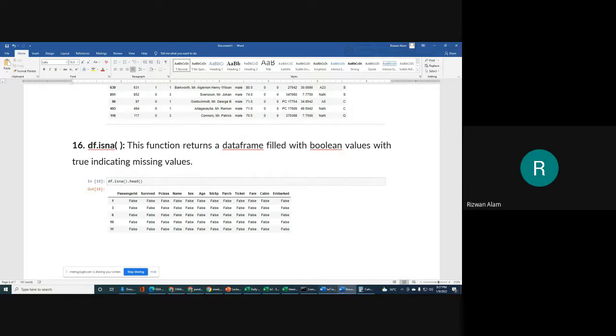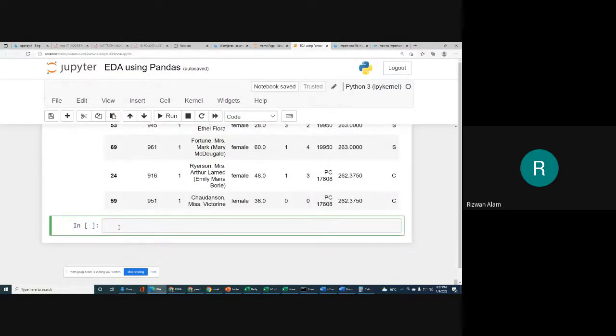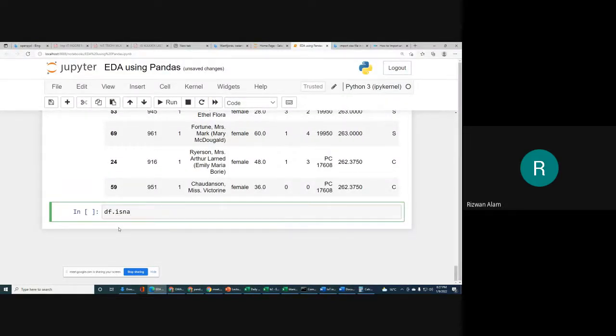Okay, so we will do this: df.isna. isna is a function that will check whether a value is missing or not. We will not go for all the records, we will go for head, and in head we take the first 3 records. We use head 3 just to see only the first 3 records, not all the records. But isna will specify which cell is actually missing.